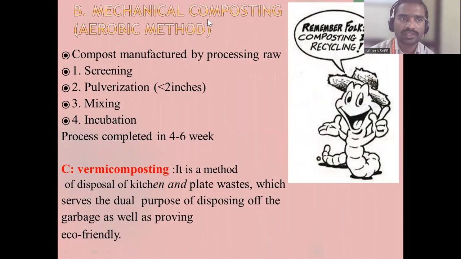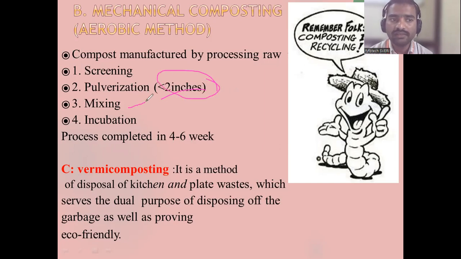Mechanical composting is an aerobic method. In the aerobic method, what will they do? They will do screening first. Screening means they will remove the non-degradable material, whatever plastic is there. Such kind of waste is separated. Next is pulverization, which means they will make it into small pieces. Very large organic matter will be broken into small pieces, less than 2 inches. He has given the size of the material, less than 2 inch.